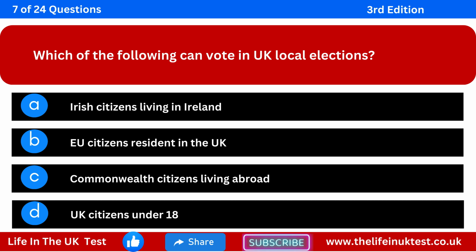Which of the following can vote in UK local elections? Option A, Irish citizens living in Ireland. Option B, EU citizens resident in the UK. Option C, Commonwealth citizens living abroad. Option D, UK citizens under 18.